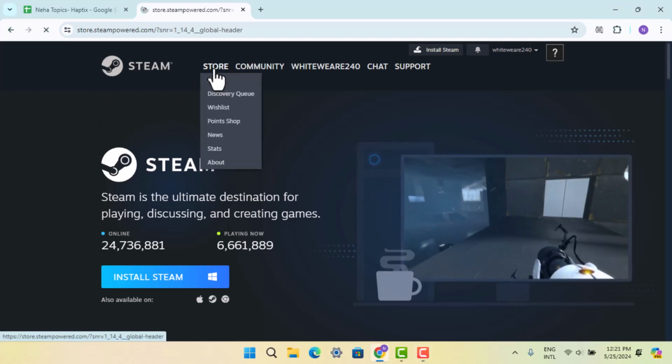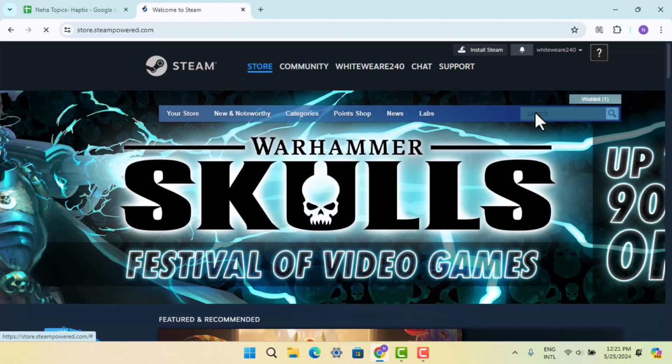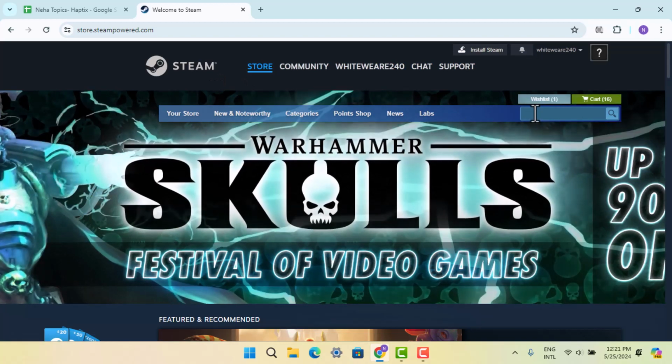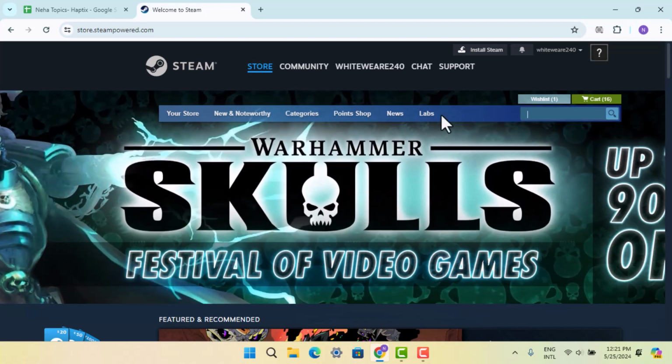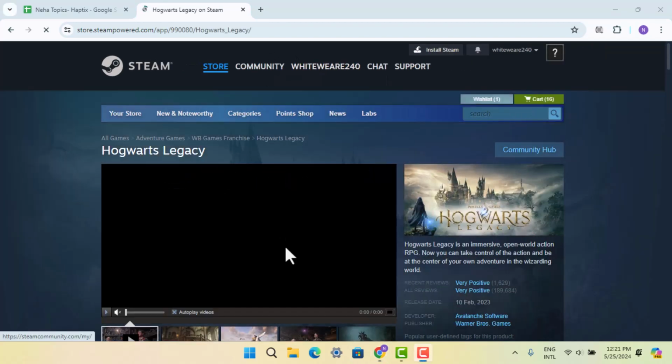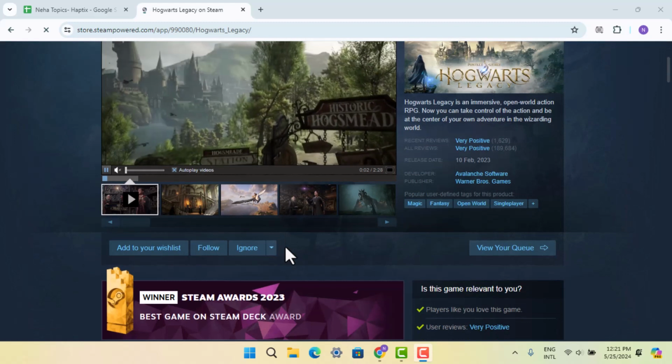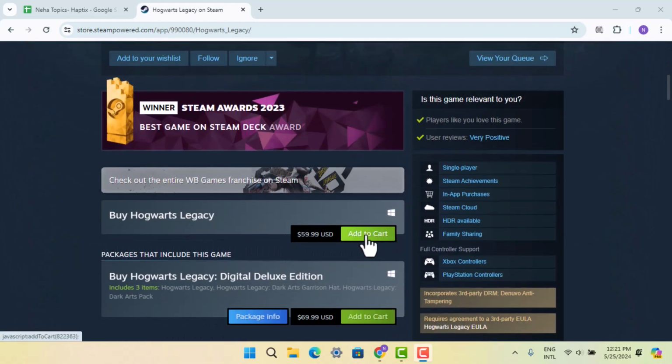When you're done installing and creating your account, go ahead and log in and go to My Store or Stores. When you're on the stores page here, go ahead and tap on the search box and type in the game that you're looking for. Since we are looking for Hogwarts Legacy, go ahead and type in that. And when you look at the following game, here you have all the information.